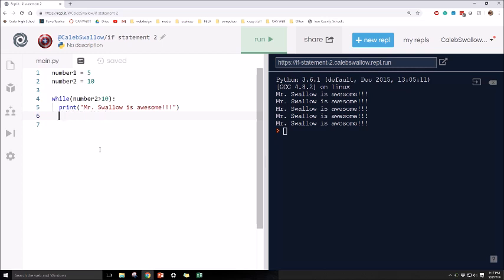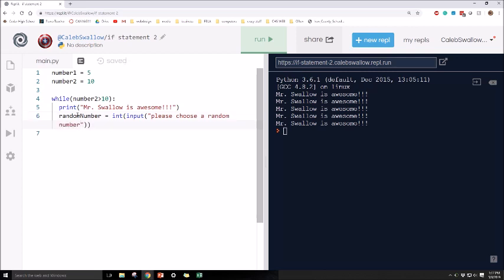Let's do a random number, inputs, let's do ints. Please choose a random number.